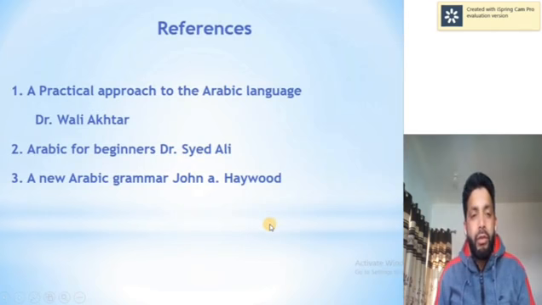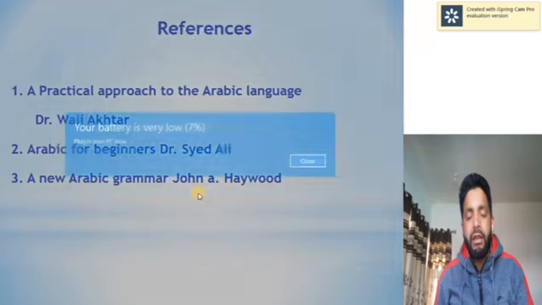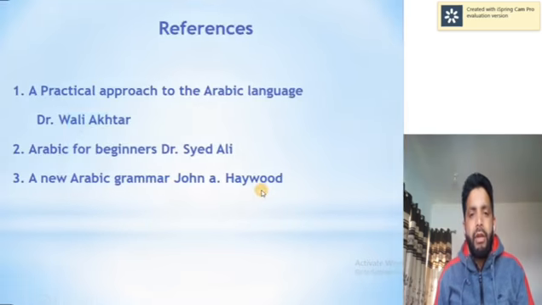Now the main reference: if you want to learn in detail about the rules of these annular verbs, كان وأخواتها, you should go through these books: A Practical Approach to Arabic Language by Wali Akhtar, then Arabic for Beginners by Dr. Said Ali, and A New Arabic Grammar by John A. Haywood. From these books you may benefit more.